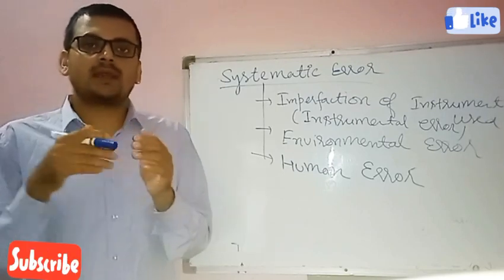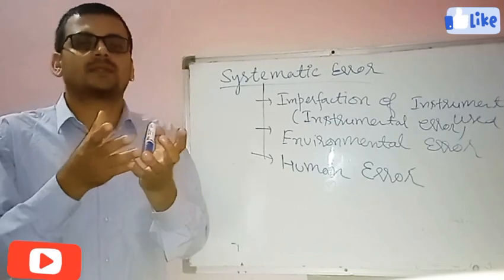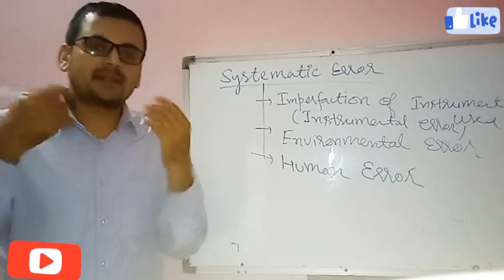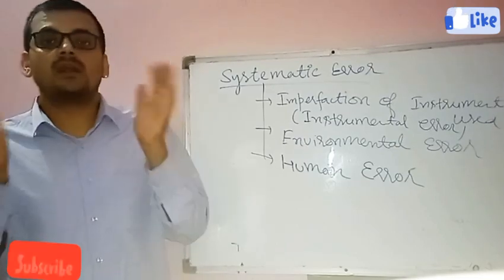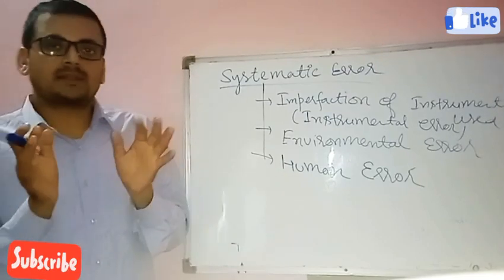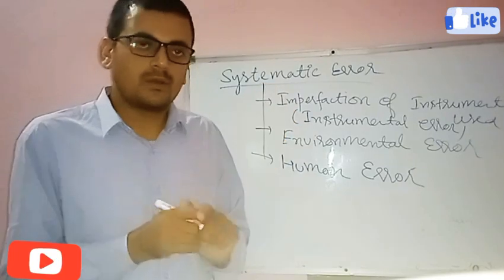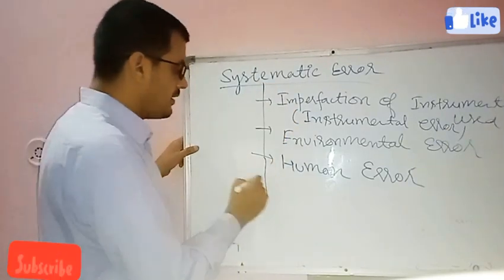Due to carelessness, we did not look at it properly and read the wrong reading. Okay, we have written or seen the wrong reading, so that error is called human error.